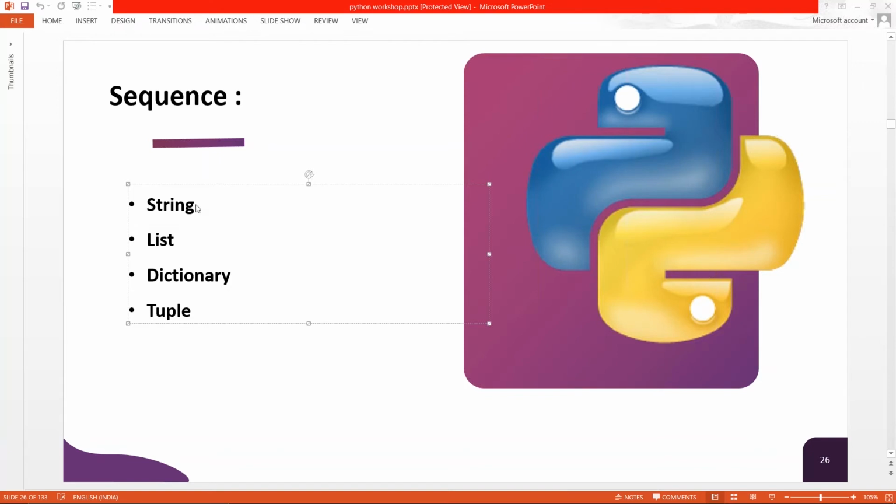Actually, sets you have heard in your mathematics, and this is also the same sets that we were talking about, the sets in mathematics. So in string, we are playing with this string part. In list, here we don't have arrays. We use the term list over here. The difference between list and array is that an array stores a single representation of data, or single data type format of data.